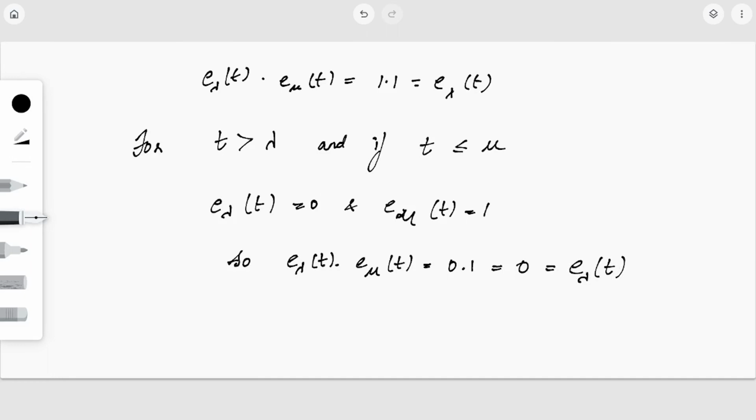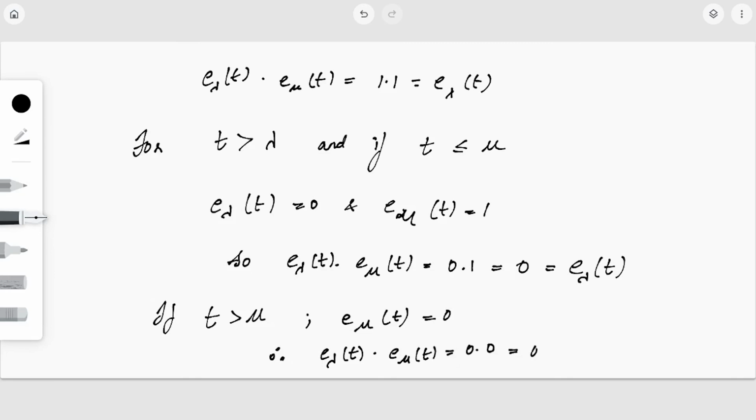Now the next one is if t is greater than mu. If t is greater than mu, what happens? E mu of t will be 0. Therefore, E lambda of t into E mu of t is again 0 into 0, which is 0, which I can say is equal to E lambda of t.